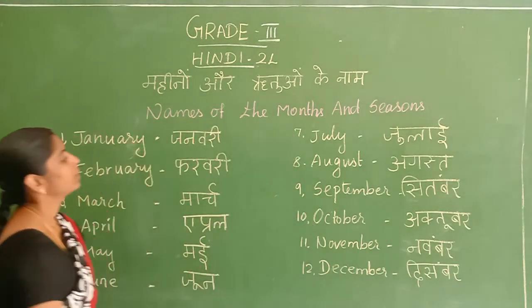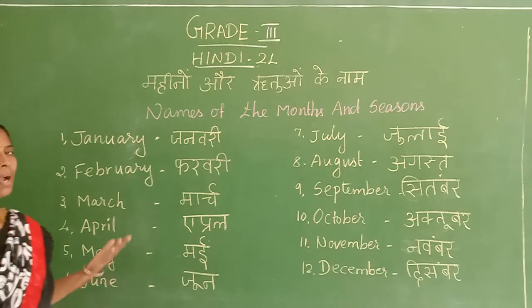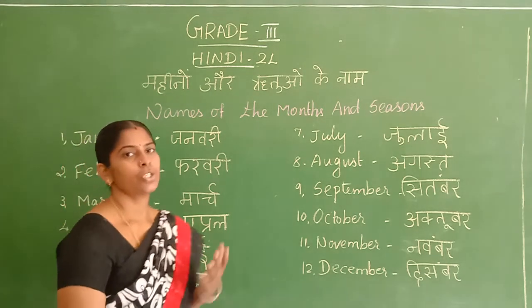Okay, very clear now? The names of the months. How many months in a year? 12 months.